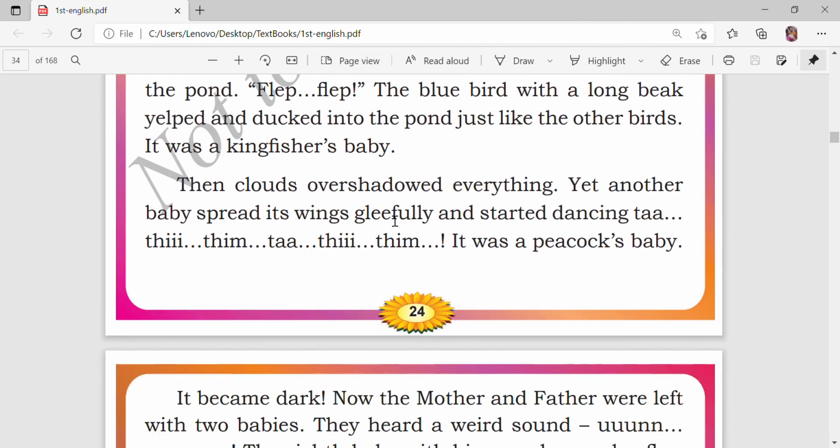Then clouds overshadowed everything. Another baby spread its wings gleefully and started dancing, thim, like that. It was a peacock's baby. Now the egg hatched, the peacock's baby. Another baby spread its wings gleefully, colorfully, wonderful, looking very nice, and started dancing, thim, like that. Okay, children, what is the baby now? It was a peacock's baby.